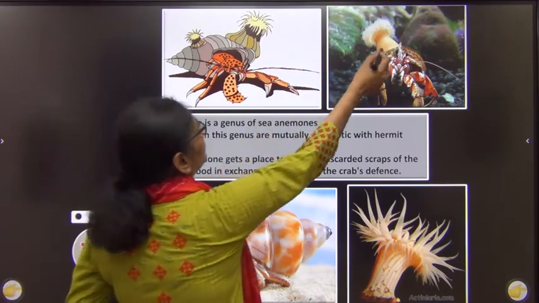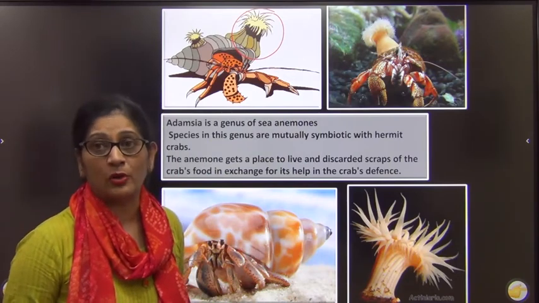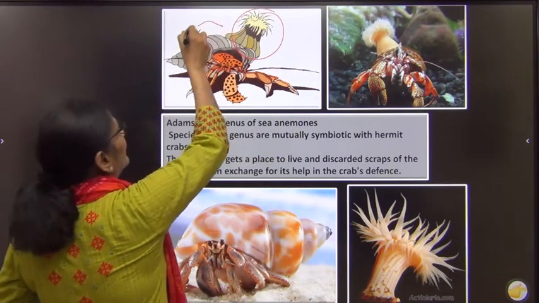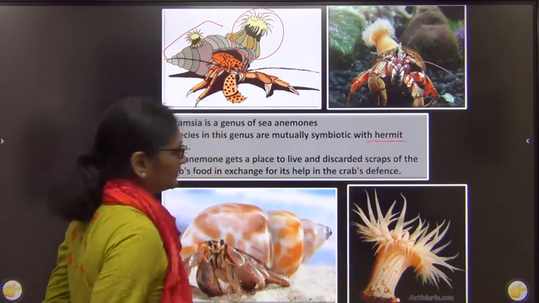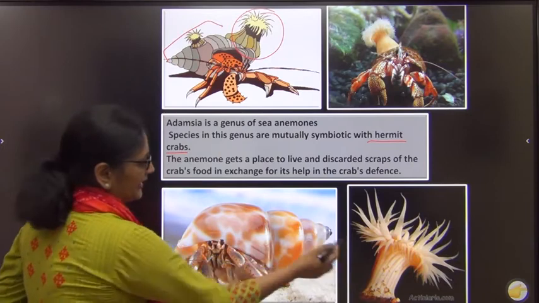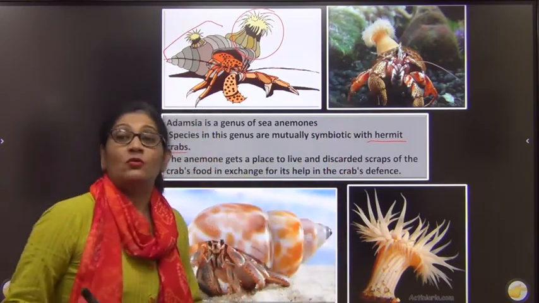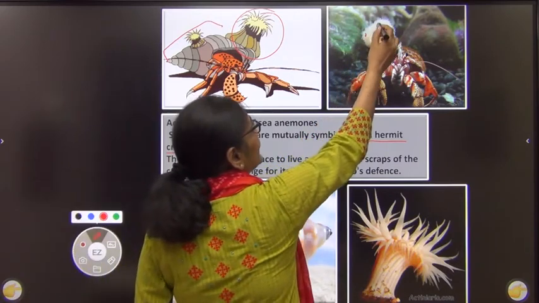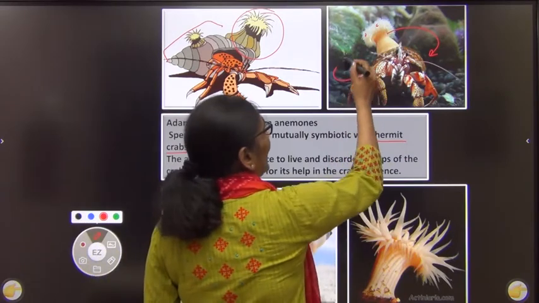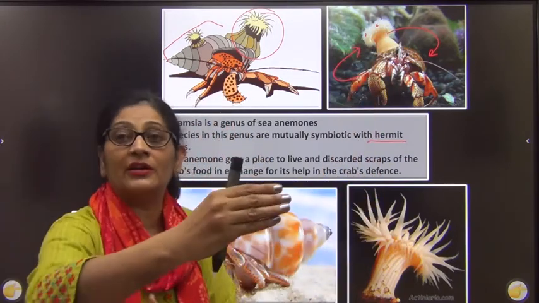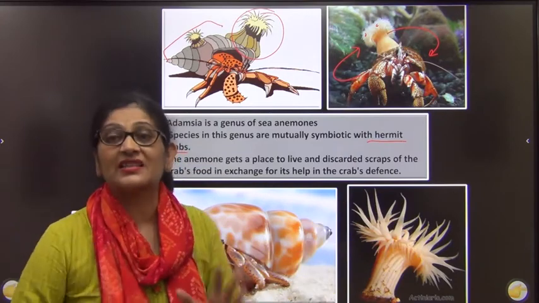This Adamsia is a coelenterate, and since it is non-motile, it is found in polyp form. It lives in symbiotic association with the hermit crab. It attaches to the body of the crab. Since it has stinging cells, it protects the crab from predation. In return, the crab helps it move here and there in search of food. So this is a symbiotic relation.